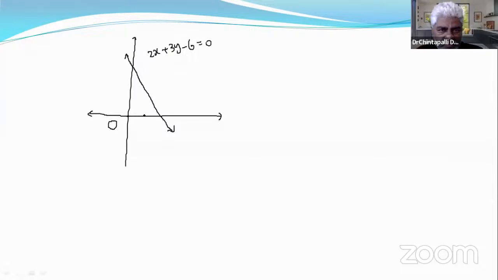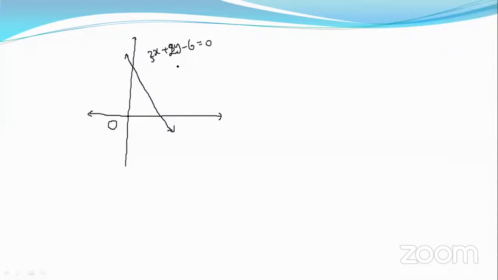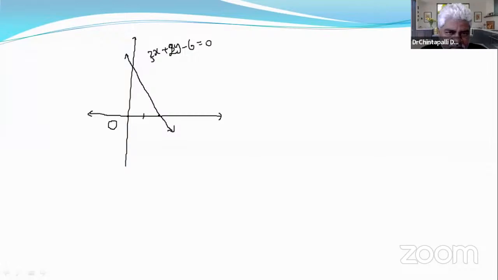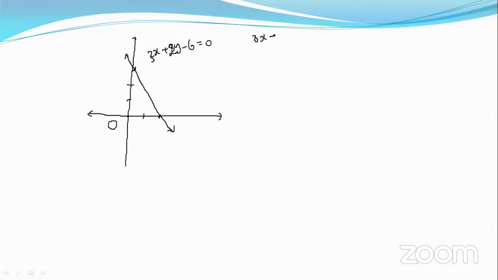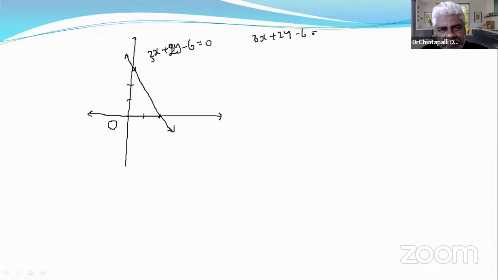Sorry, it is 3x plus 2y minus 6 equals 0. That means it is 2 units, and 3 units. How could I say its position? The given equation is 3x plus 2y minus 6 is equal to 0. If you want to know this point, put y equal to 0, since it is on the x-axis.